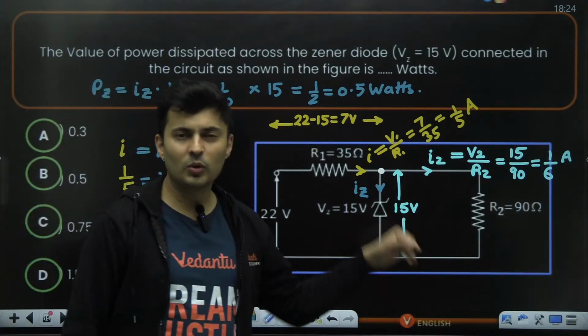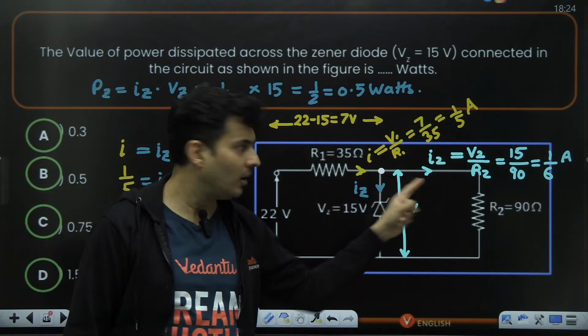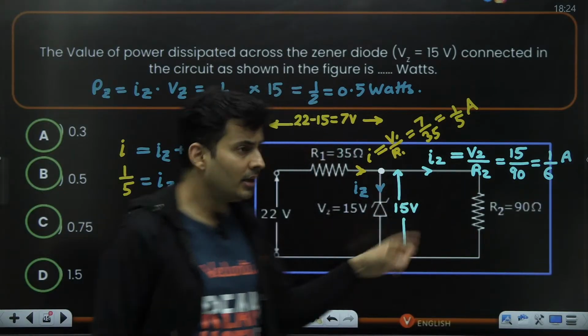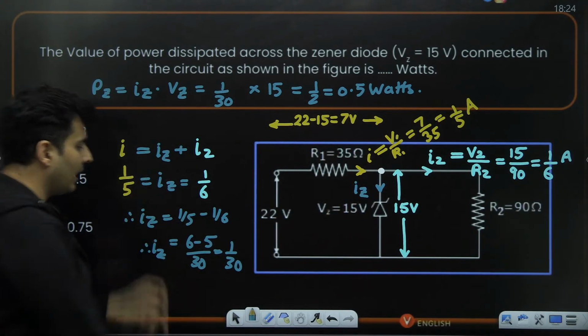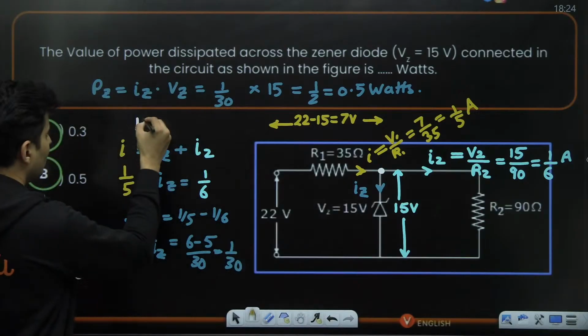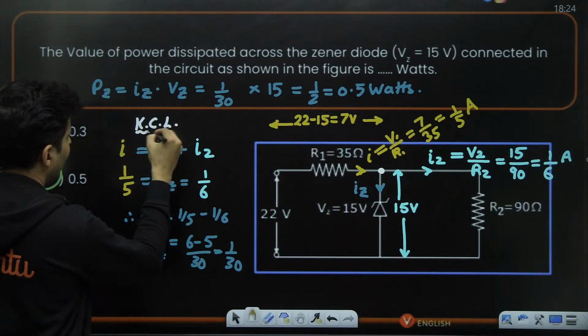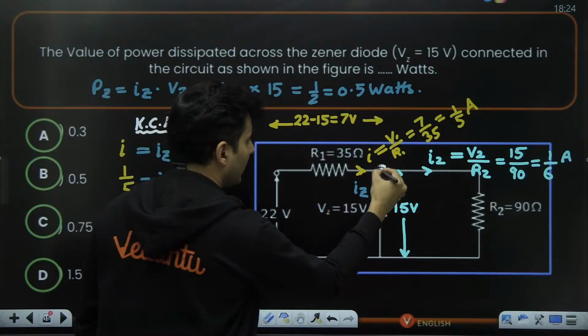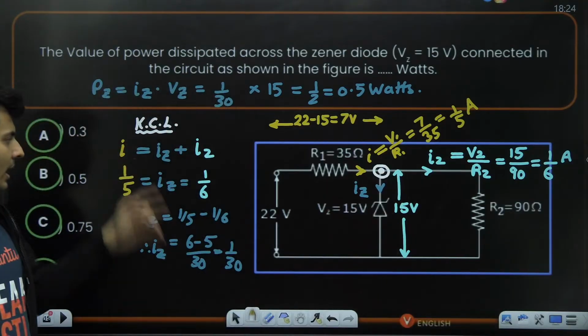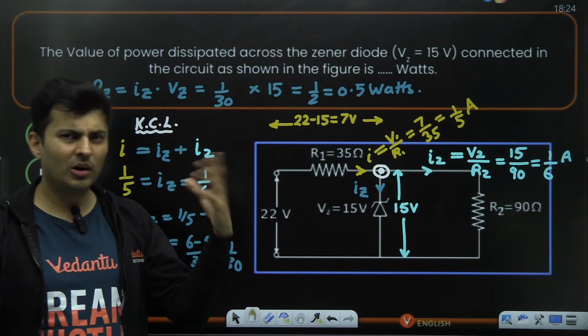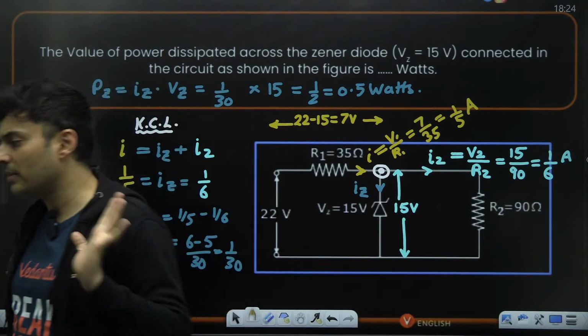So these kind of questions usually involve Ohm's law, like I is V by R. Second, they also involve Kirchhoff's current law, which you can see over here. I used Kirchhoff's current law at a junction right over here. And the rest is power formula or Ohm's law or whatever other things will be needed.